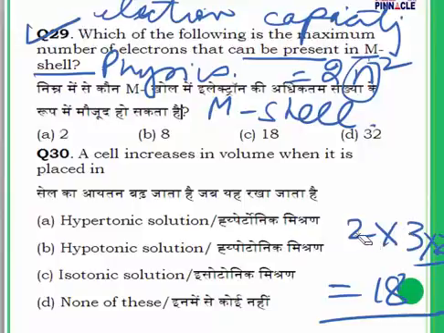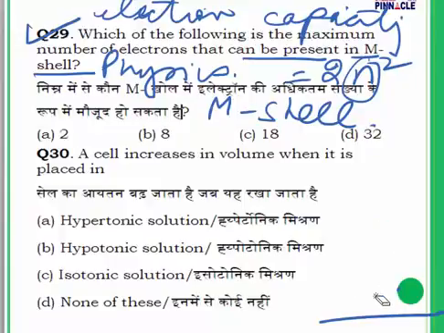A cell increases in volume when it is placed in: hypertonic solution, hypotonic solution, isotonic solution, and finally, none of these. Now to do this question, first let me explain what a hypertonic solution, a hypotonic solution and an isotonic solution are. In this question, first and foremost you need to know what osmosis is.